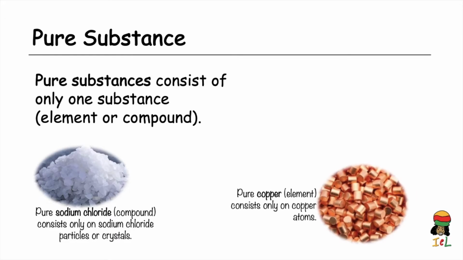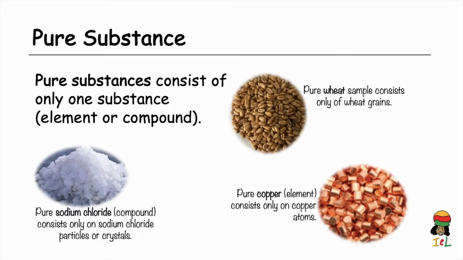We can also consider a sample of copper pellets, and each pellet within the sample is a pure substance because it's made up of only one type of atom, which is the copper atom. Then we can consider the entire sample with all the copper pellets, which also is considered to be pure because no other substance is mixed in with the copper pellets. Next, we have a pure sample of wheat, and it is pure because it consists of only wheat grains.